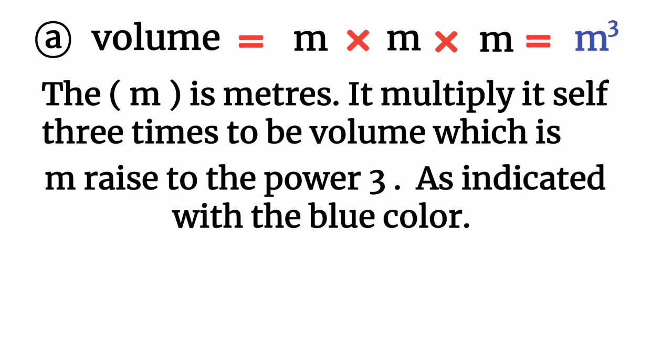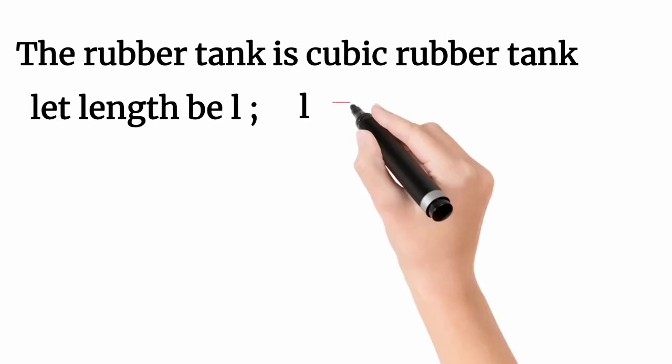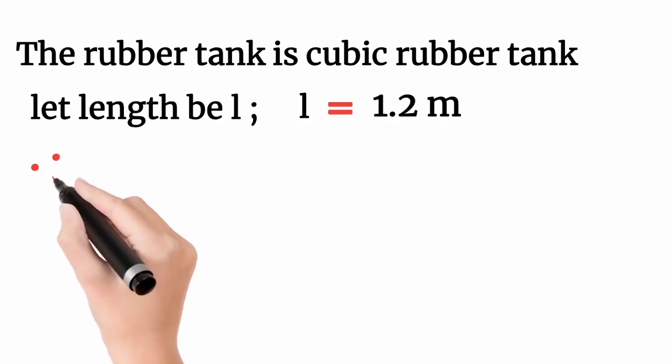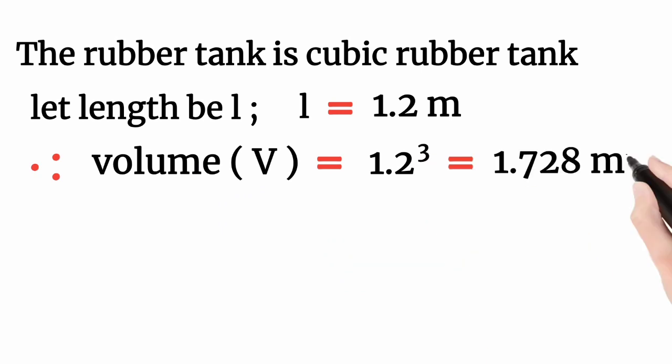The rubber tank is a cube with length 1.2 meters. So volume is 1.2 times 1.2 times 1.2, that is 1.2 raised to the power 3, and we get 1.728 meters cube.